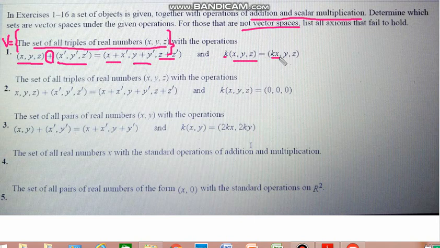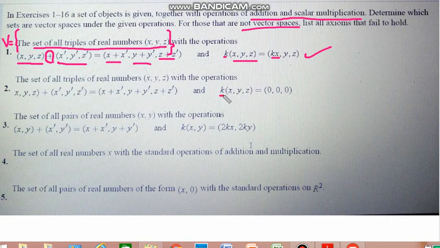The definition says that addition and scalar multiplication will be defined, so our concern is not that k must multiply x, then y, then z. Scalar multiplication is defined according to the question. For example, in question number 2, addition is again standard, whereas when k is multiplied by x, y and z, the answer will be 0.